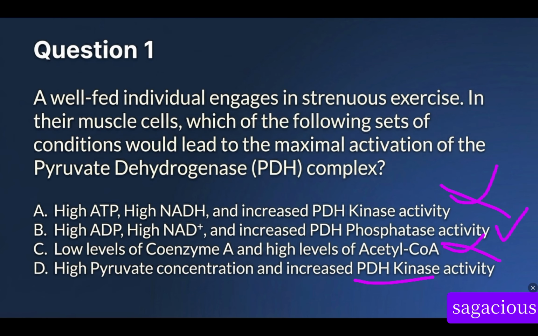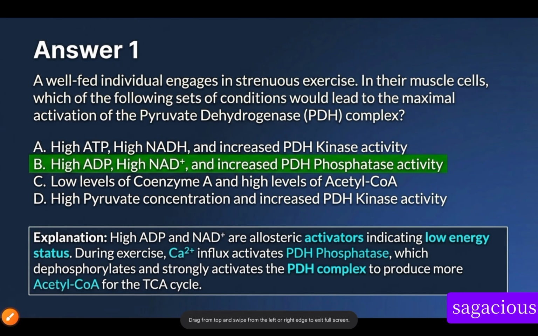So pyruvate dehydrogenase phosphatase, what is it doing? Remember that pyruvate dehydrogenase phosphatase is removing the phosphate group from the pyruvate dehydrogenase, and when it is removing this phosphate group in the pyruvate dehydrogenase complex, it starts activating. And the question is, what is activating this pyruvate dehydrogenase? So therefore, it is pyruvate dehydrogenase phosphatase. That is the answer to that question.